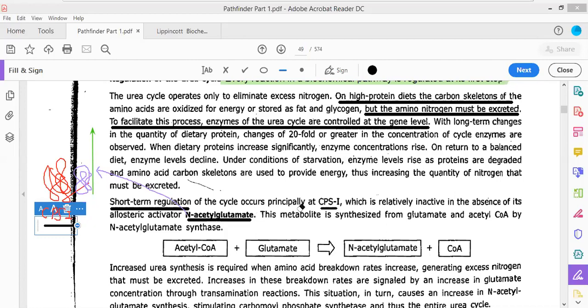this particular enzyme, CPS1. Now, when you are regularly taking a very large amount of protein-containing diet, what is going to happen? Then the problem cannot be solved just by increasing CPS1. There has to be a change at the genetic level.